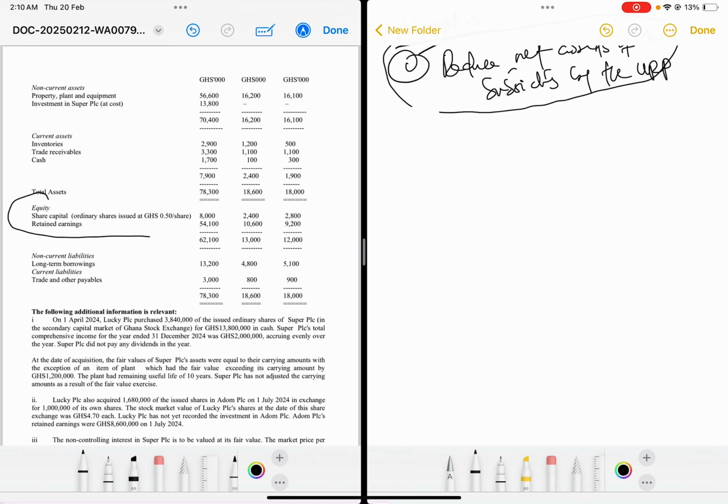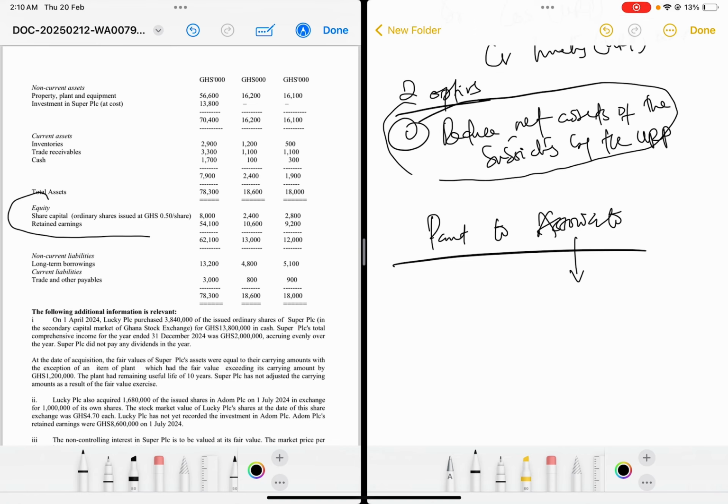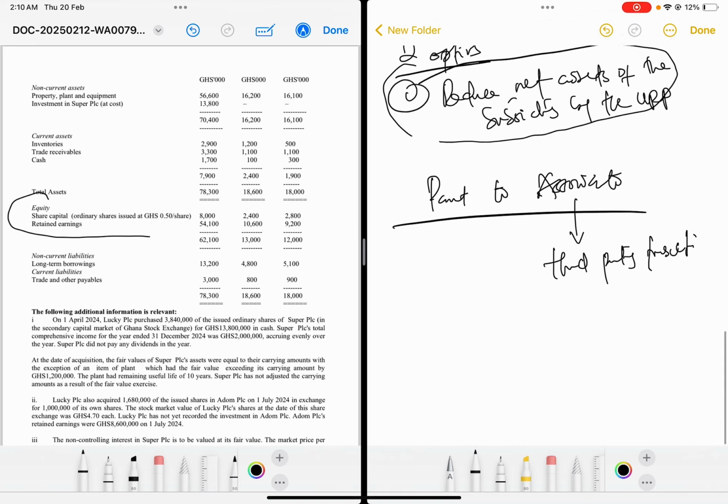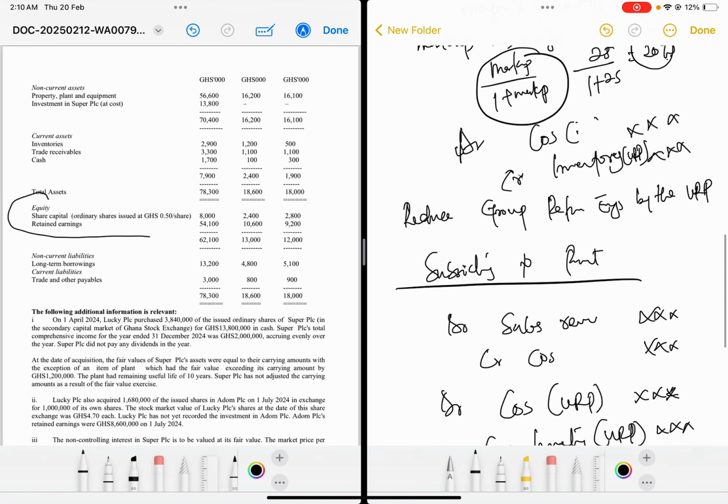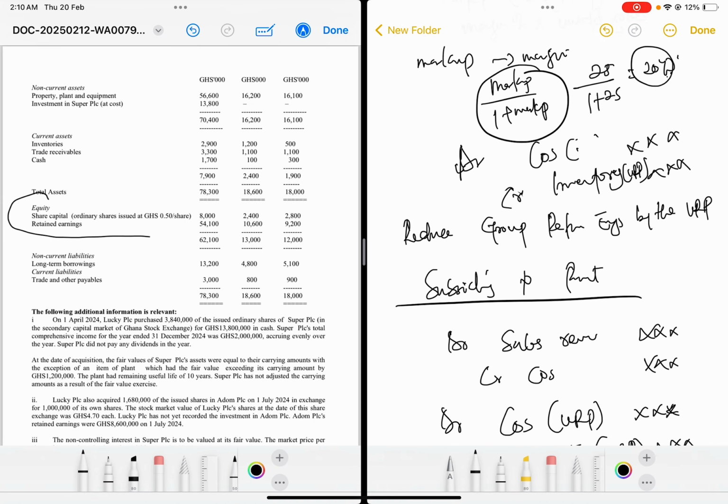Now, if the sale is from the parent to associate, we treat the associate as a third party transaction. You see how we eliminated the value of sales here?